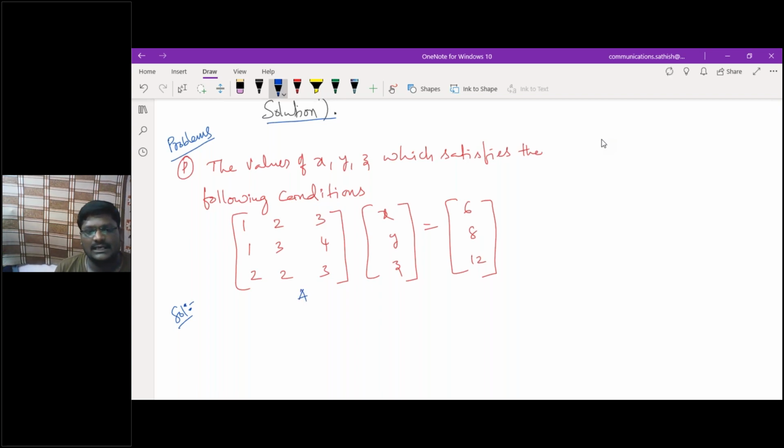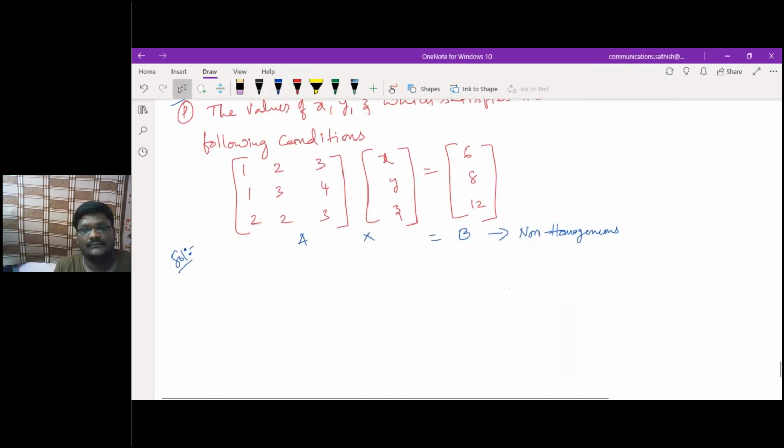Non-homogeneous: Ax is equivalent to B. So it is a non-homogeneous system of linear equations. Am I correct or not? If it is a non-homogeneous system, then you need to form the augmented matrix. So what is your augmented matrix?